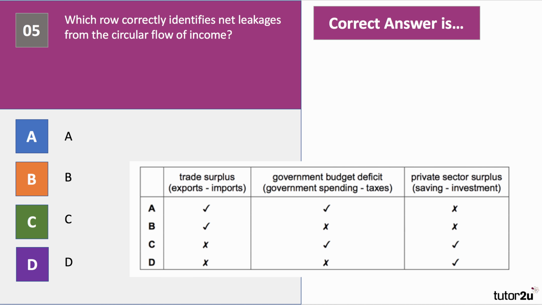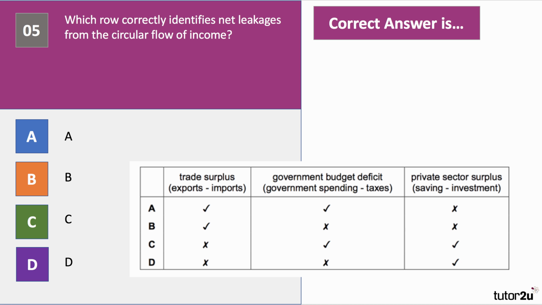Question 5 is about the circular flow. A macro question about the circular flow. Which row, A, B, C or D, correctly identifies net leakages? Net leakages from the circular flow of income. Here's your chance to have a go at question number 5.